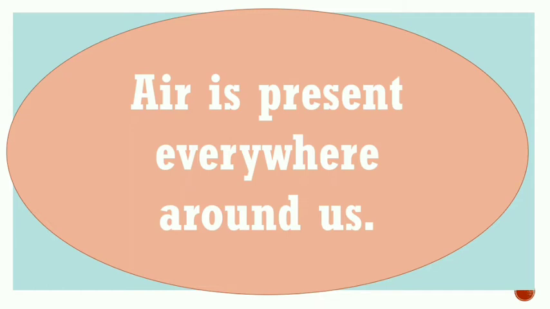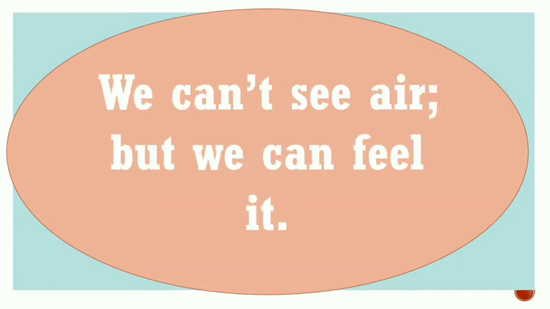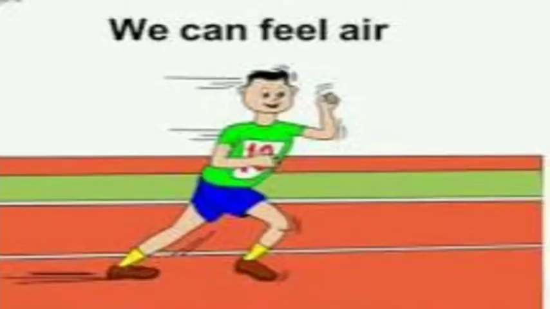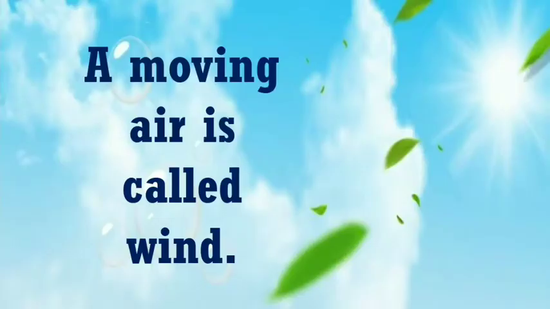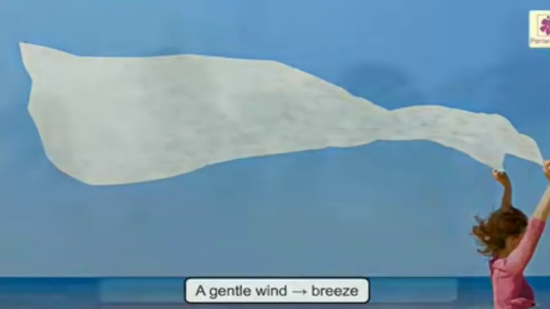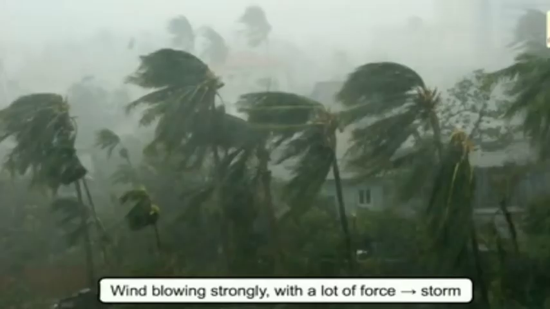Air is present everywhere around us. We can't see air, but we can feel it. We can feel it while running, flying kites. Moving air is called wind. A gentle wind is called breeze, or we can say when wind blows gently, it is called breeze. When the wind blows very fast, then it is called storm.